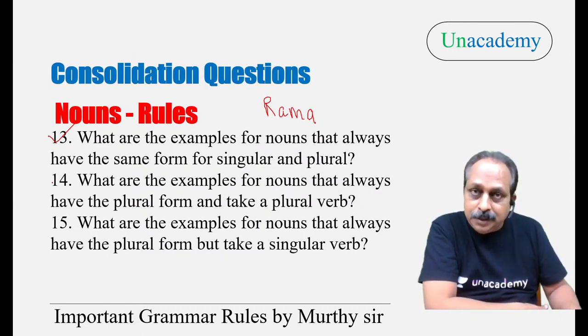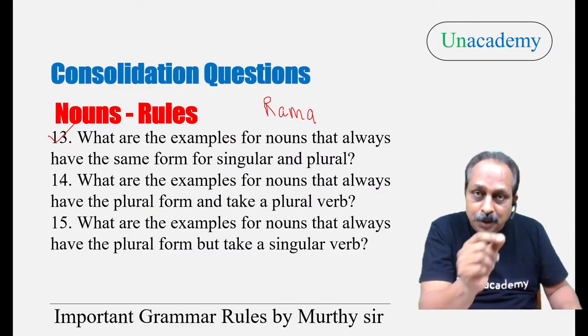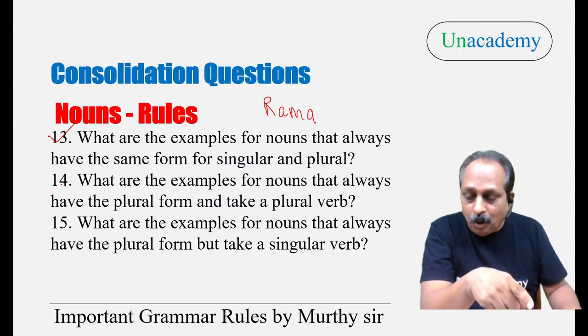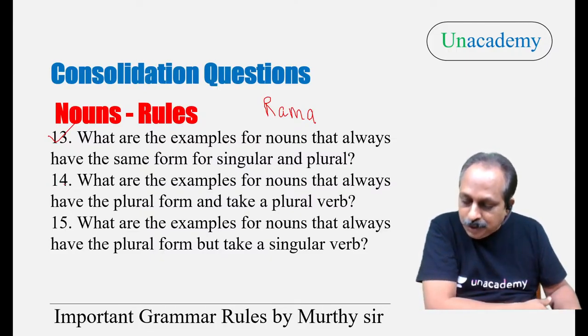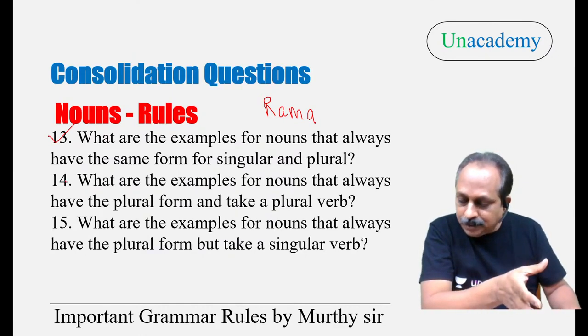You should answer question number 14. What are the examples for nouns that always have the plural form and take a plural verb? Yes, trousers, binoculars, spectacles, shorts, pants, tongs, scissors, all these examples.